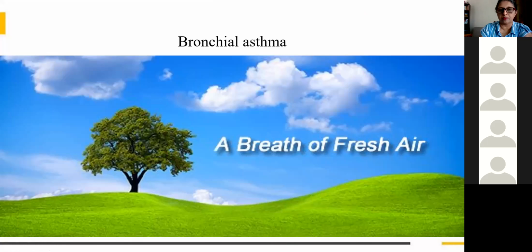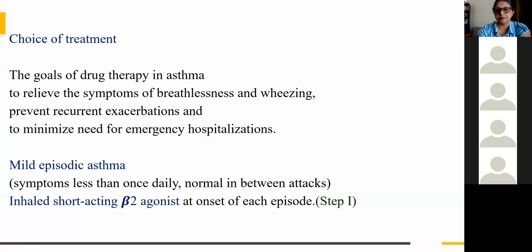So we are continuing bronchial asthma. We have already seen all the drugs that are used in bronchial asthma, all the mechanisms of action, its adverse effects, everything, it is over. Now we will be seeing how will you treat a case of bronchial asthma. We have a lot of drugs before us. So how will we treat a case of bronchial asthma?